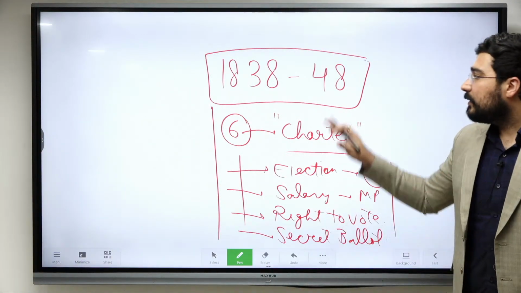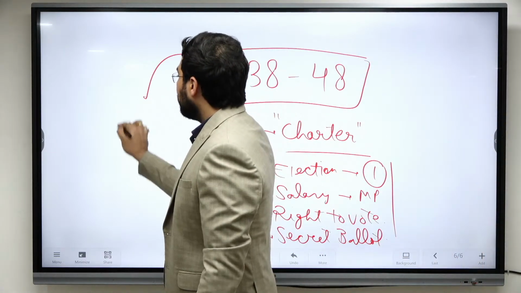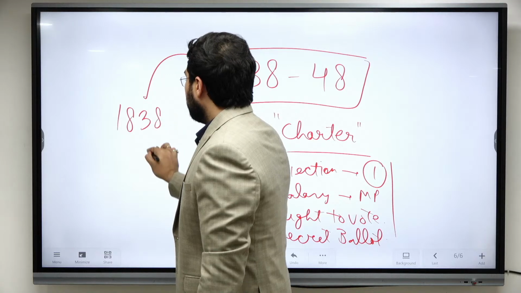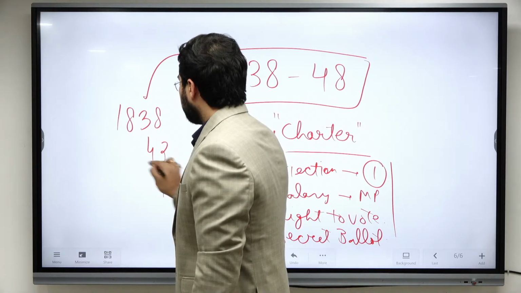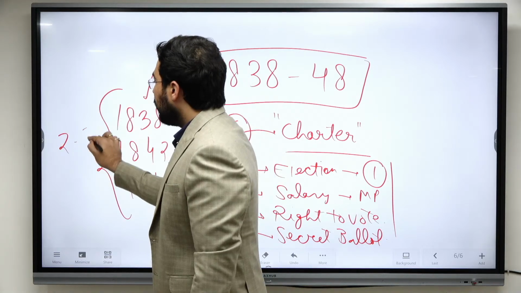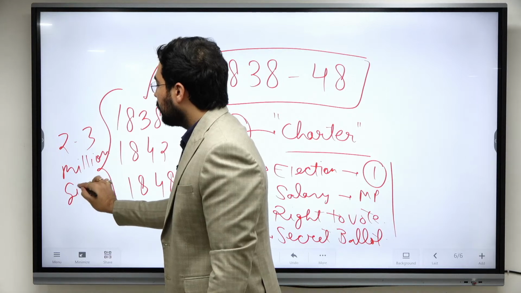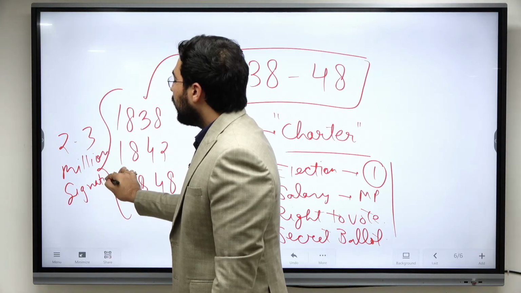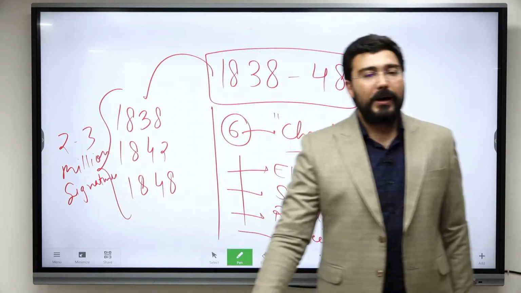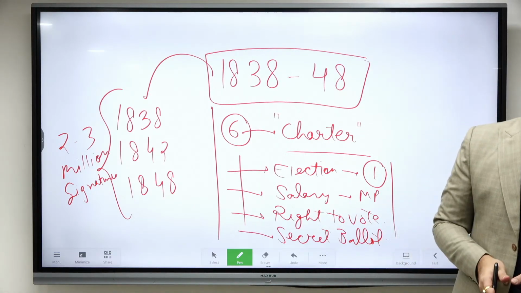So all such demands were put forward by them. इन्होंने एक चार्टर बनाया 3 specific years, 2 to 3 million signatures, and they used to send their demand to the parliament, but every time the parliament rejected their demands.